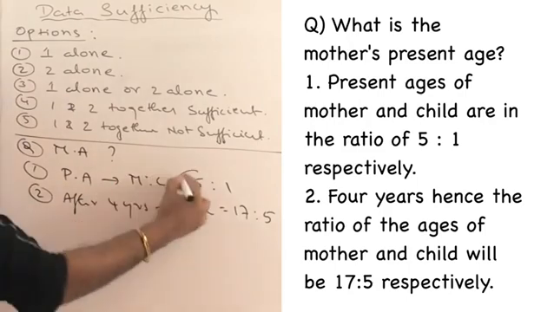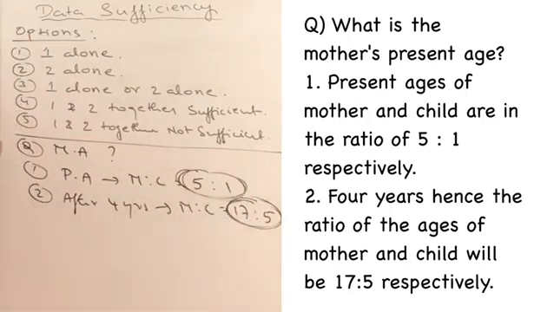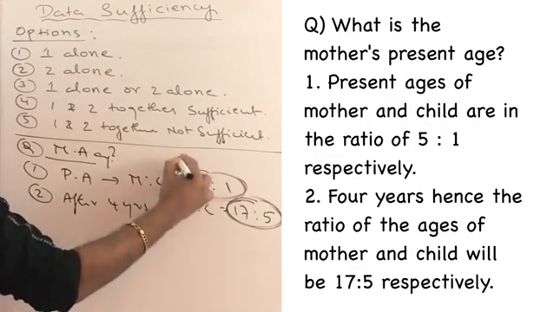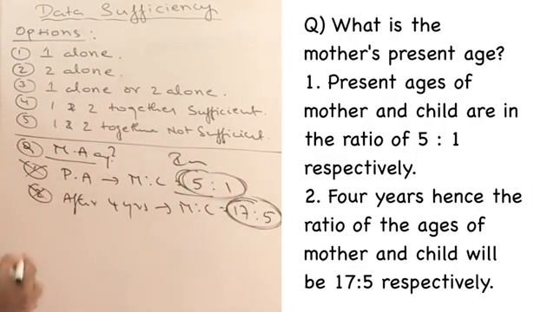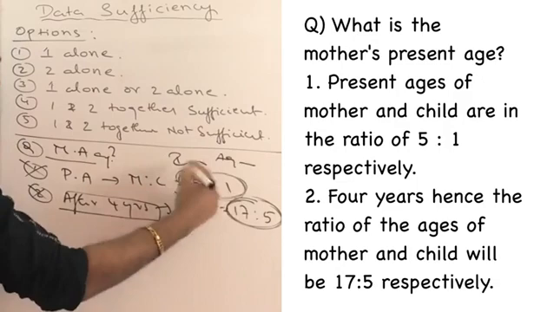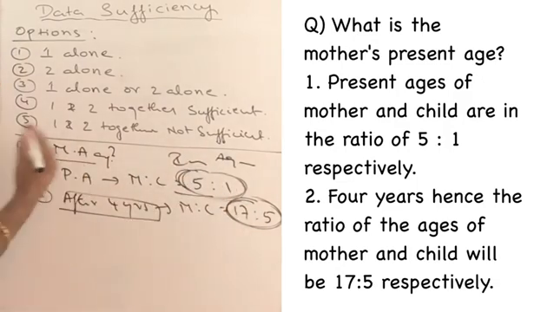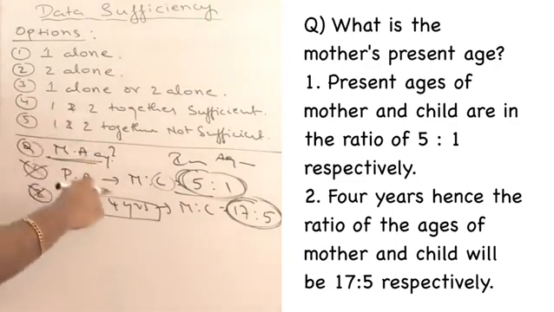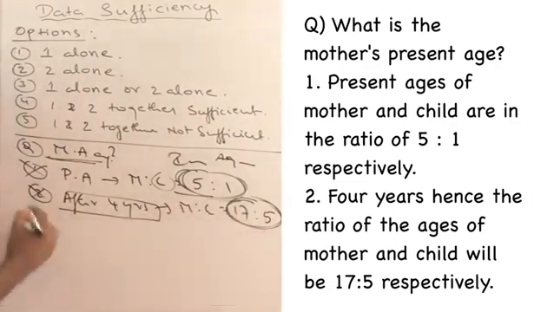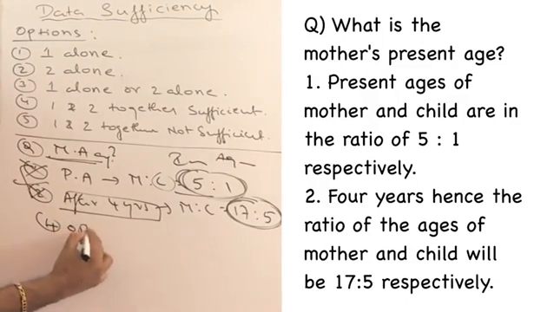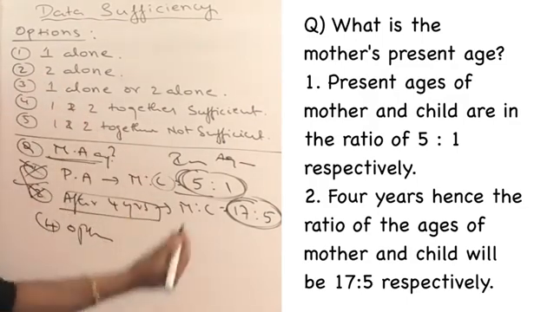You know the present ratio and you know the ratio after 4 years. Try to understand the concept. When you want to know the ages, with a single ratio it is impossible. That means alone it is impossible. But when you know both the ratios and you know after so and so years, we have solved a lot of questions on the concept of ages when we were doing this. So, with 2 ratios, you can answer any question. Not only mother's age, you can find out child's age, you can find out mother's age after so and so years. With 2 ratios, it is 100% possible. So, my answer for this question will be option 4. That means together I can answer, independently I cannot answer.